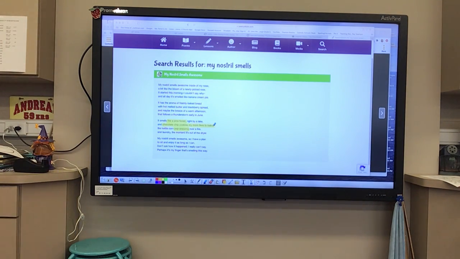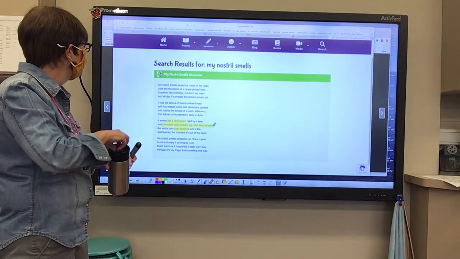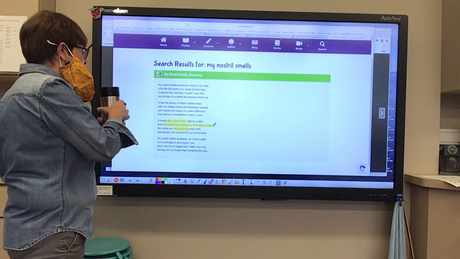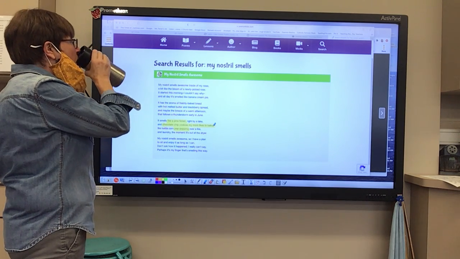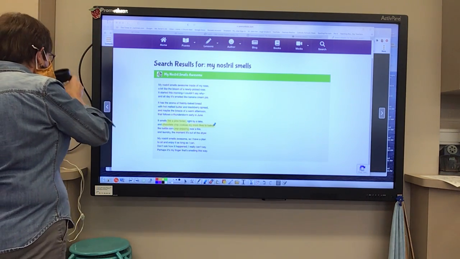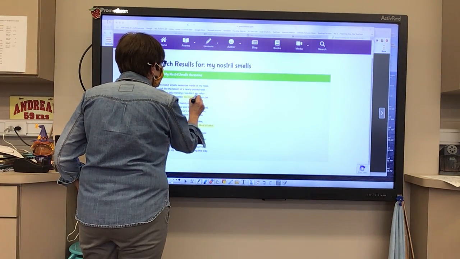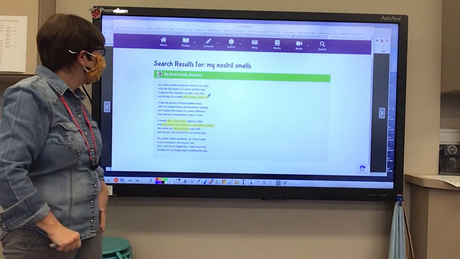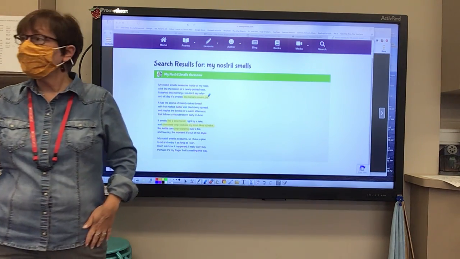What else do we have? That is figurative language. Do we have some more figurative language in here? Logan, what do you see? All day it smelled like banana cream pie. Smelled like banana cream pie. Yeah, we're writing them down on our paper. Yes, write chocolate chip cookies, like banana cream pie.